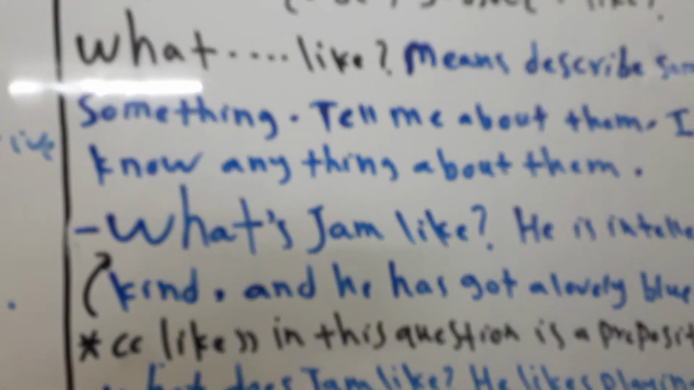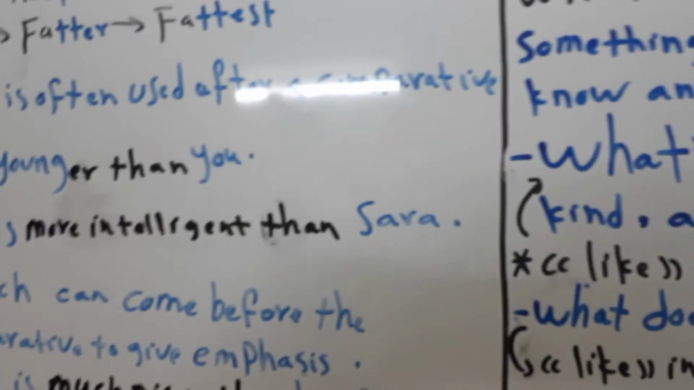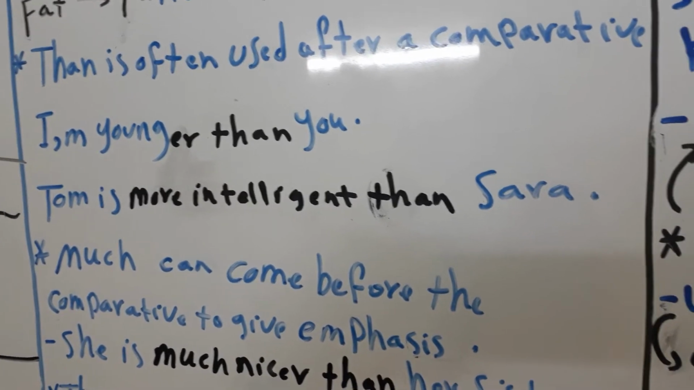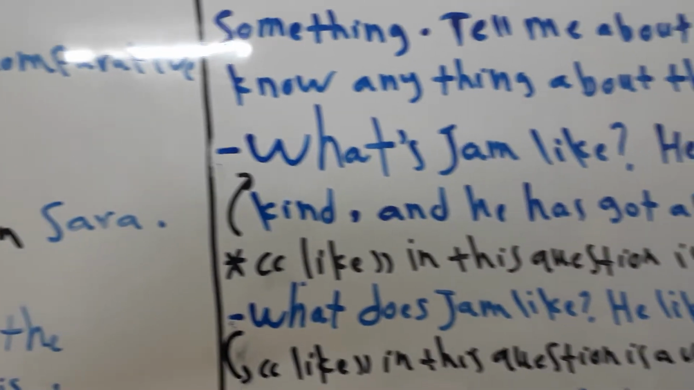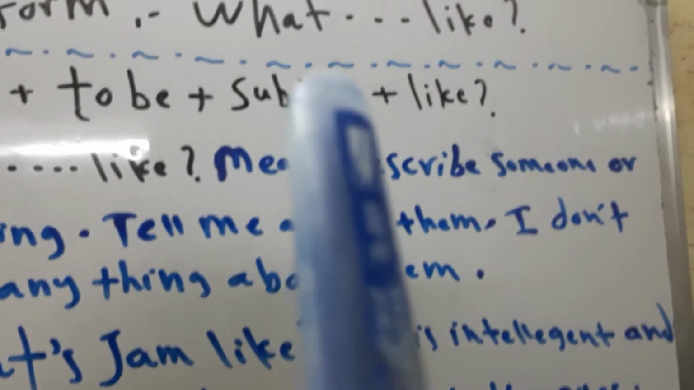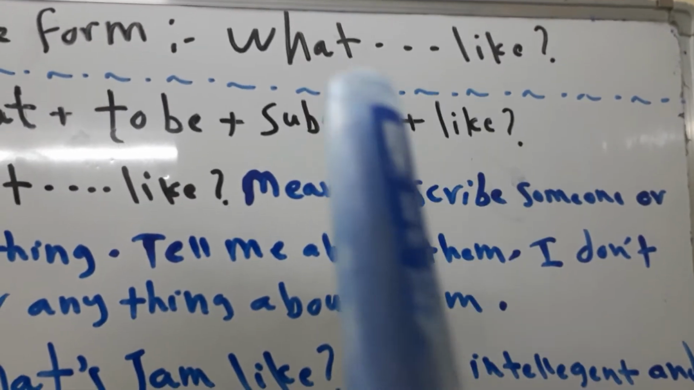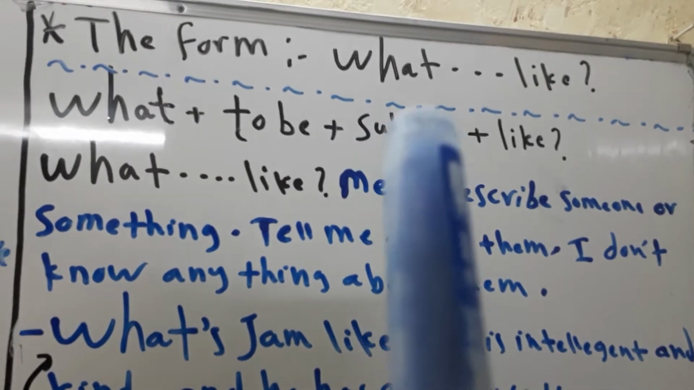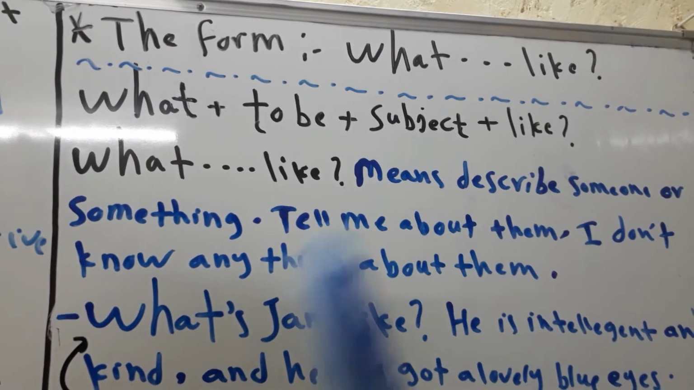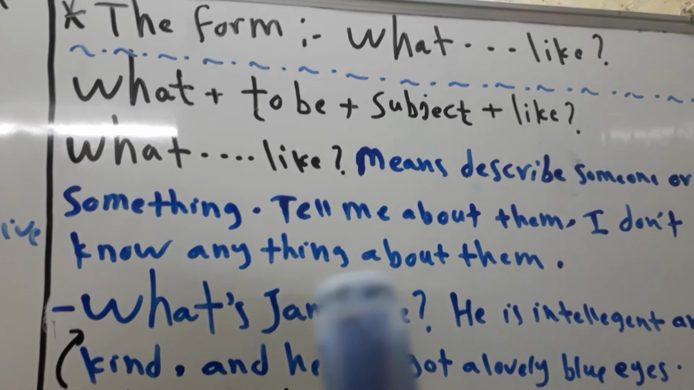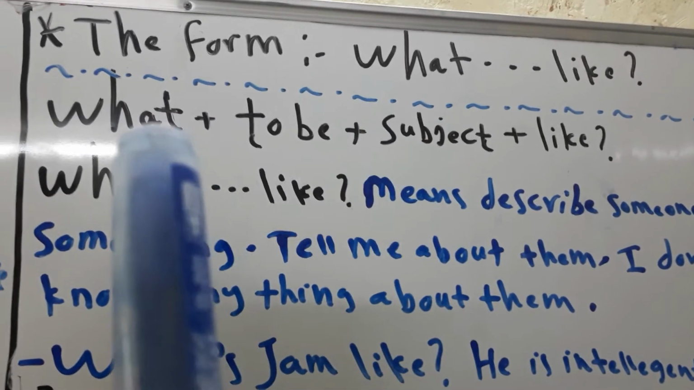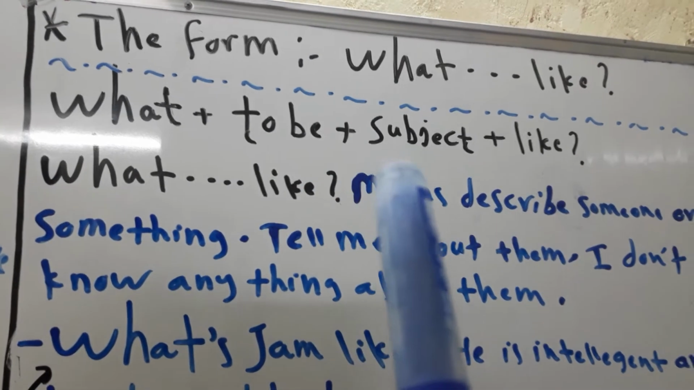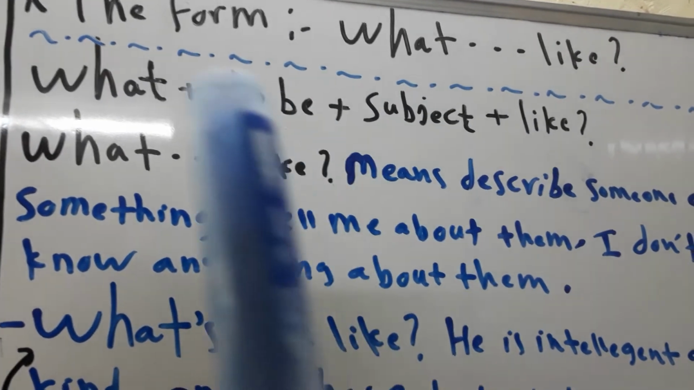Now I have finished the subject of comparative and superlative adjectives. Now I will talk about what plus like. We can use a WH question like what, with like at the end, to ask about something. We will see about what. This is the rule: what plus one of the verb to be plus subject plus like.